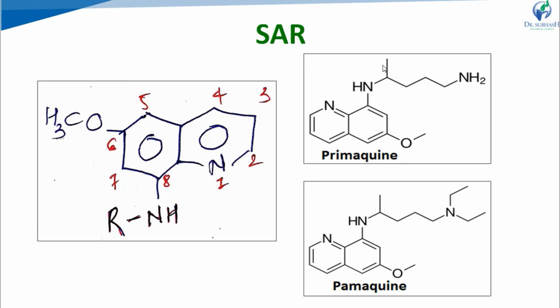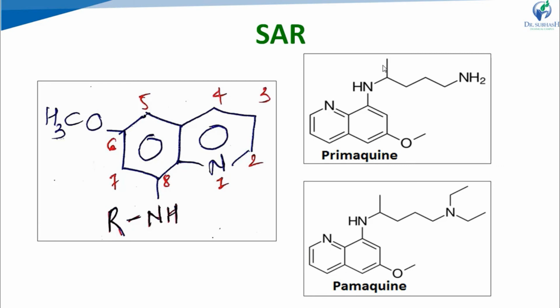Now, additionally, a methoxy group can be introduced at the 2nd or 5th position of the quinoline ring. It will increase the therapeutic index of the molecule.